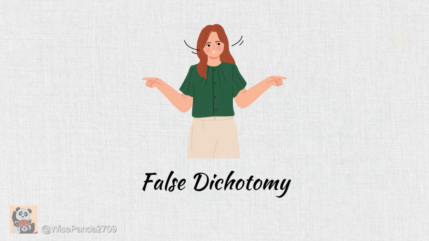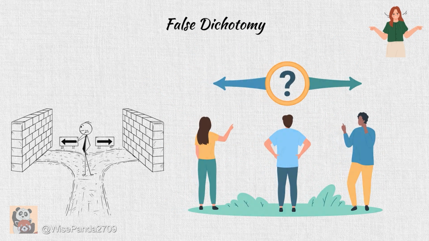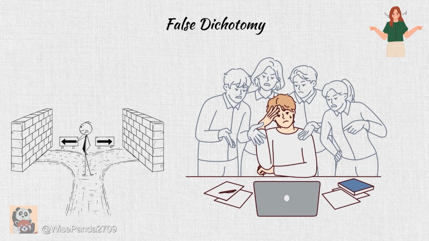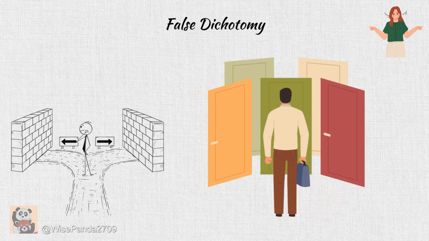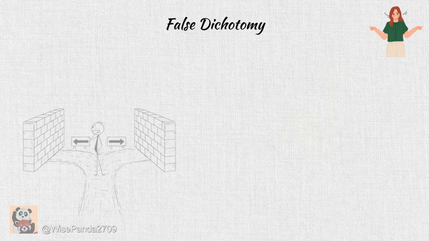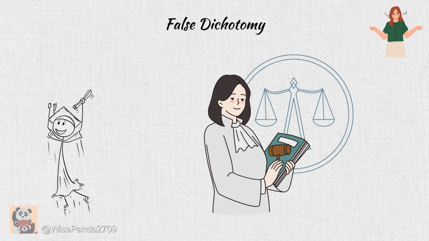False dichotomy. The false dichotomy fallacy occurs when someone presents only a limited number of options to create pressure or persuade someone to choose a particular option they desire, even though there may be other alternatives. Example, you should study medicine or law. It will be good for your future.